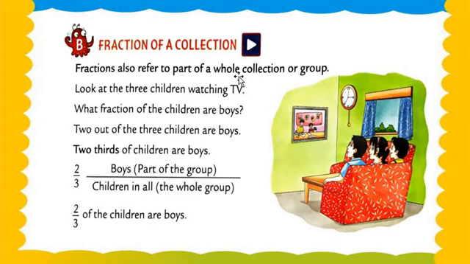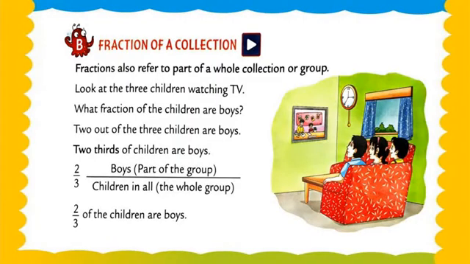Look at the three children watching a TV. See this, all my dear students, in the image. 3 children are watching a TV. What fraction of the children are boys? So now we have to find the fraction of children who are boys. Understood?